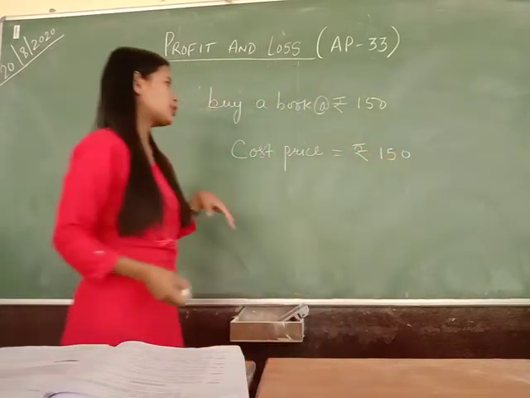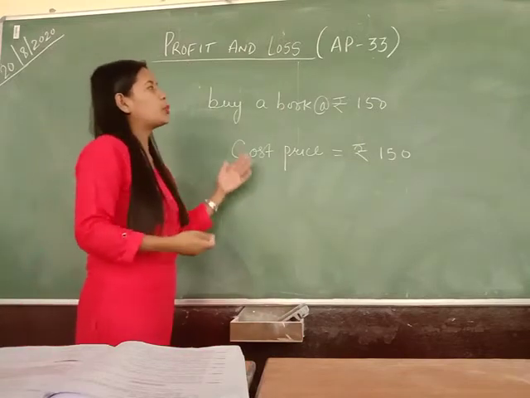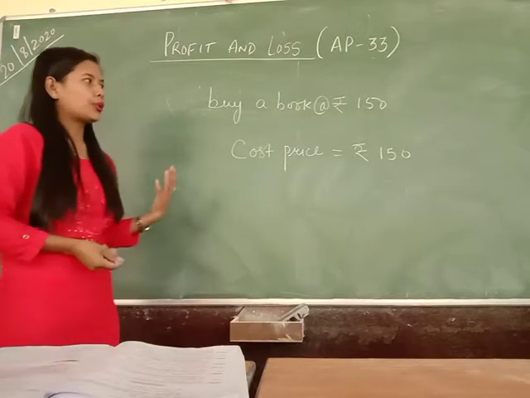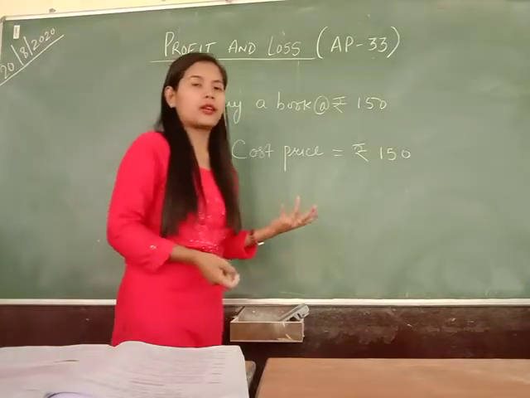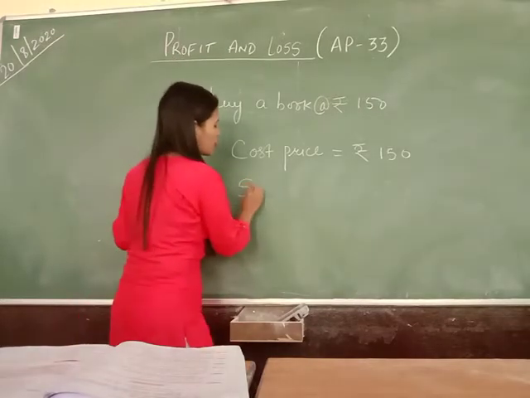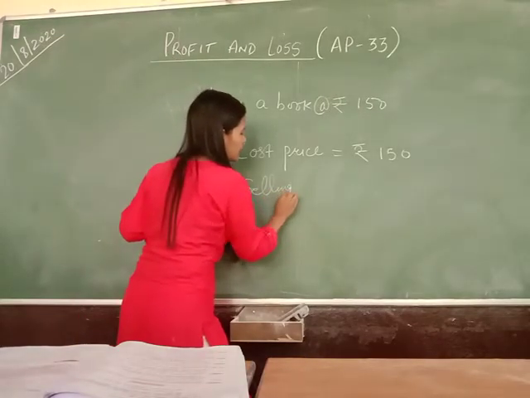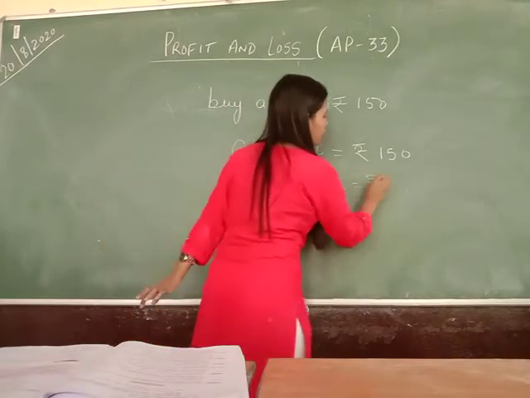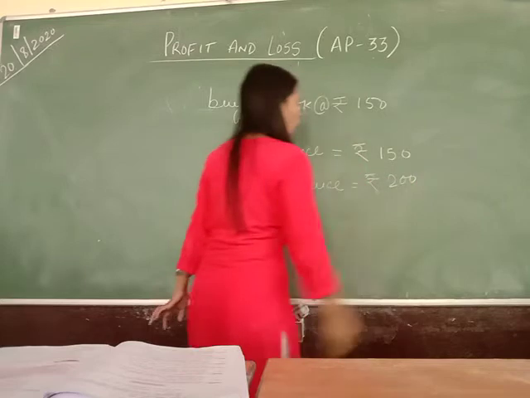150. Now after buying this book at rupees 150, you go back home and you sell this book at say rupees 200. Then 200 will be the selling price of the book. So selling price will be equal to rupees 200.